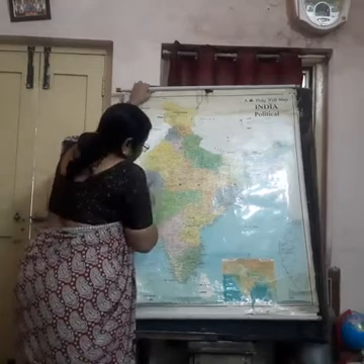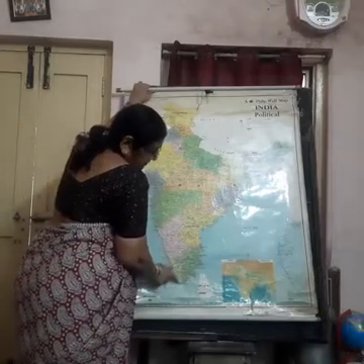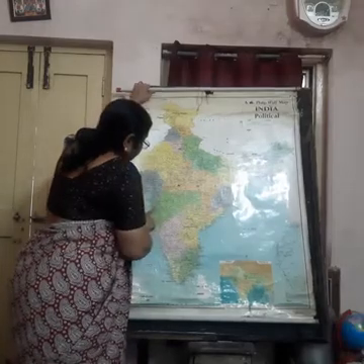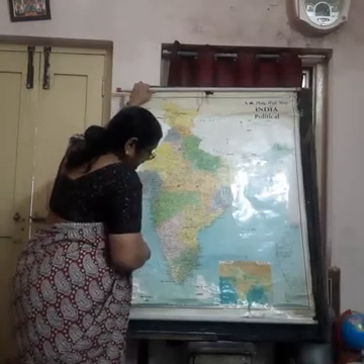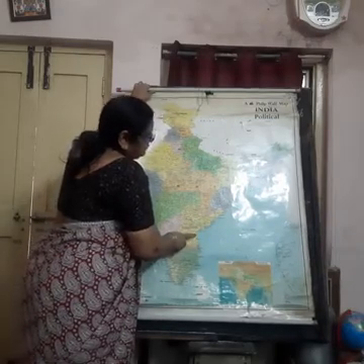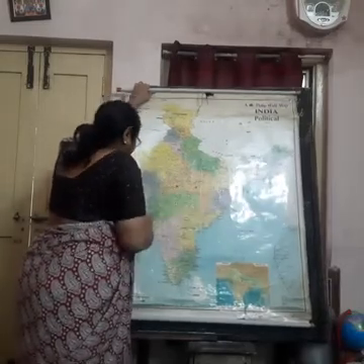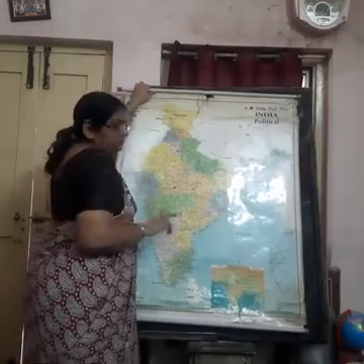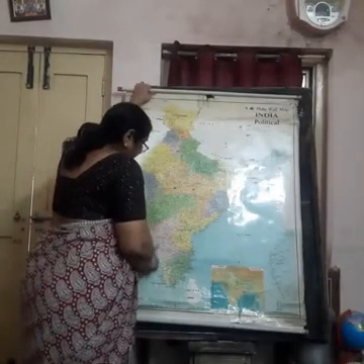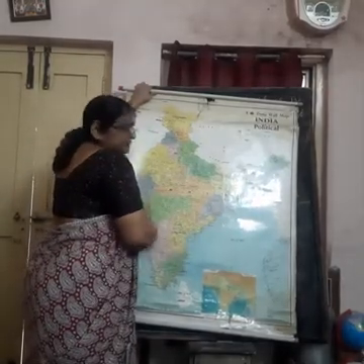Then Gujarat, see the movement of my hand. From here, Gujarat, like this, it goes like this. Gujarat, Maharashtra, Goa, and Karnataka, Kerala, Tamil Nadu, Andhra Pradesh, Orissa, West Bengal. These are the parts of our coastal plain. What is a coast? We have got the definition in our first lesson. Coast is the land which is close to the sea. Where the land meets the sea, it's called a coast, you know.